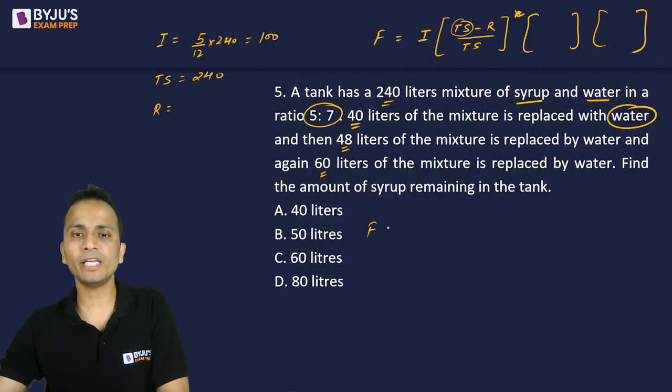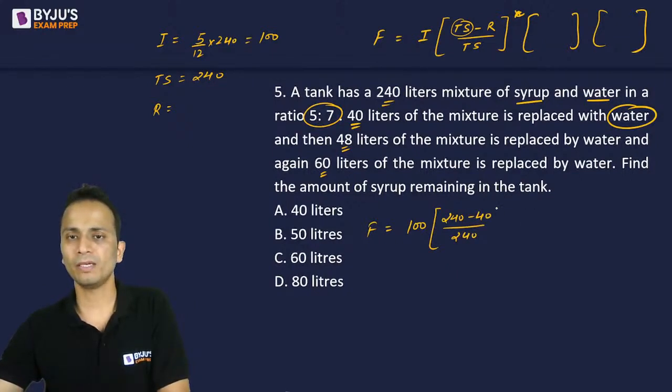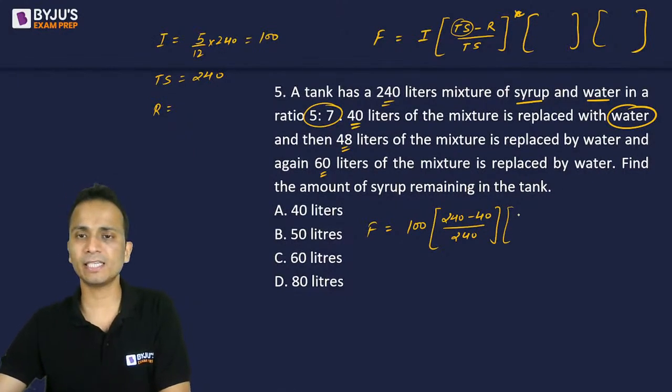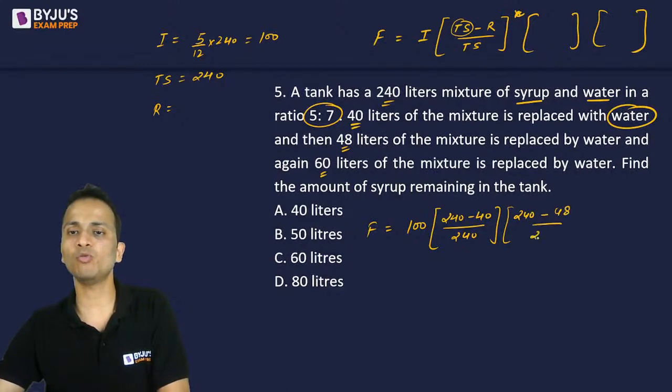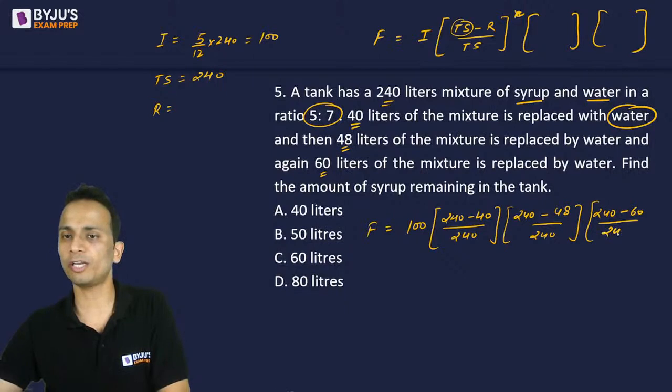So the final quantity of syrup will be equal to the initial quantity of syrup, bracket, total solution minus removed upon total solution. Again, the same thing will be done once again with 48 in the second step: 240 minus 48 divided by 240. And then the third case is with 60: 240 minus 60 divided by 240.